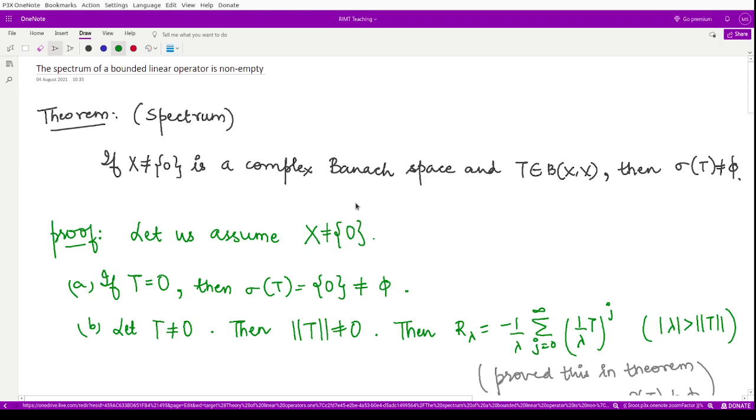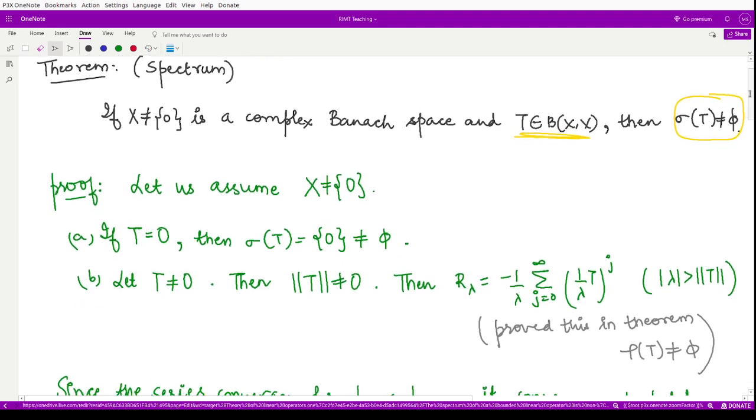Let's now start with the very important theorem which says that the spectrum of a bounded linear operator is non-empty. The statement of this theorem says that if X is some non-zero complex Banach space and T is some bounded linear operator defined on this complex Banach space, then the spectrum of that operator is non-empty. That means there is at least one spectral value present in this spectrum set.